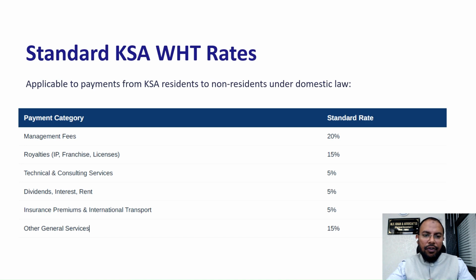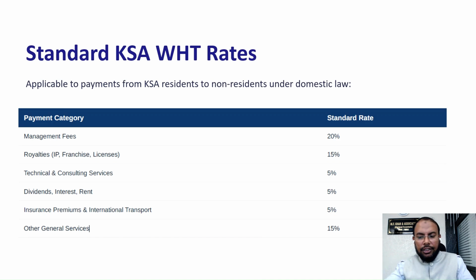In the next slide, we will understand the standard KSA withholding tax rates. For your understanding, it is a very simple table. If you are making payment for a management fee, you have to withhold tax at 20%. For royalties, 15%.